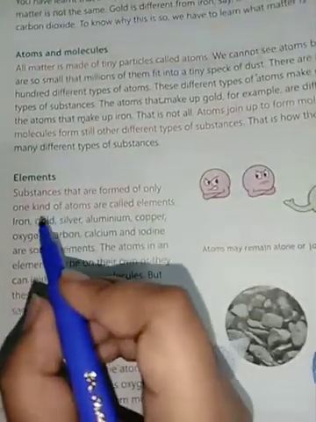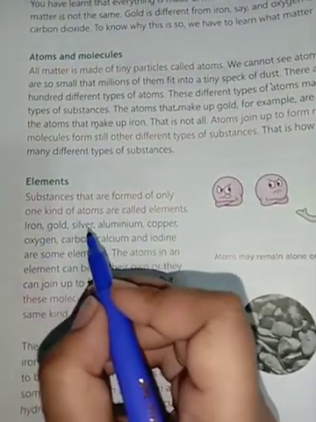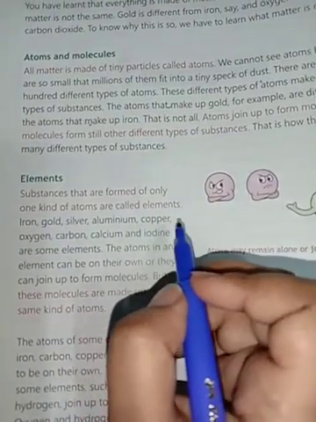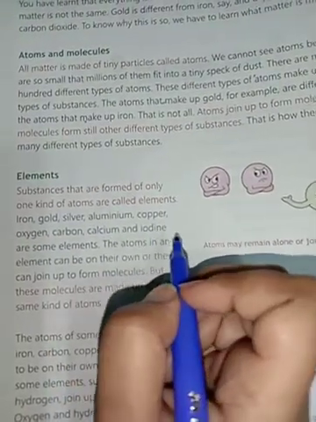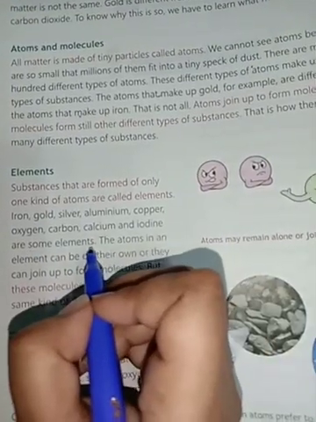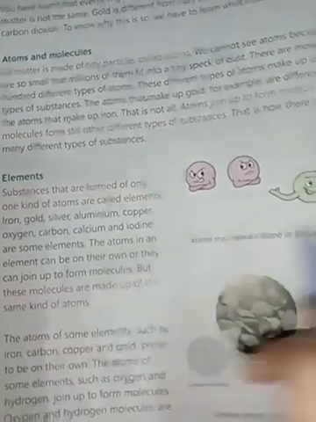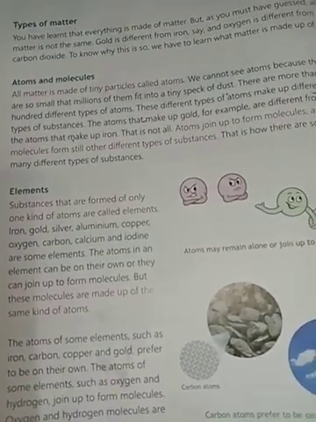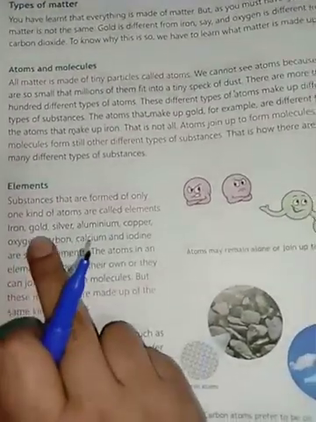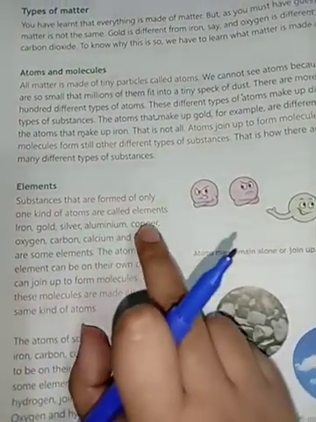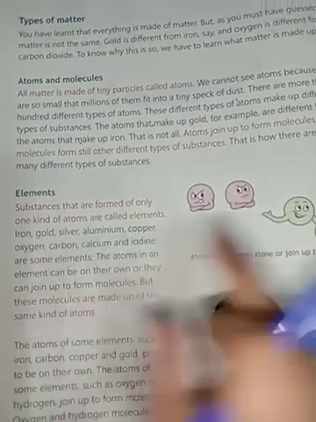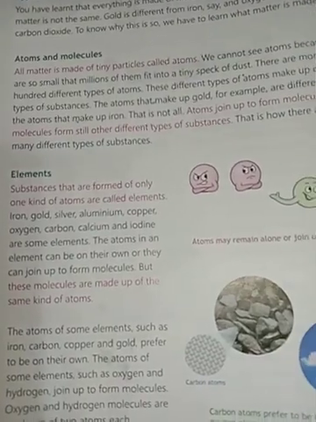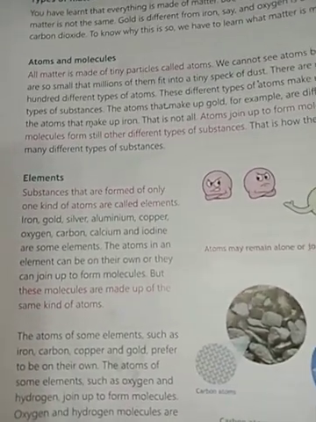For example, iron, gold, silver, aluminium, copper, oxygen, carbon, calcium, and iodine are some elements. Whether it is gold, aluminium, copper, calcium or oxygen, they consist of only one kind of atom. Okay?